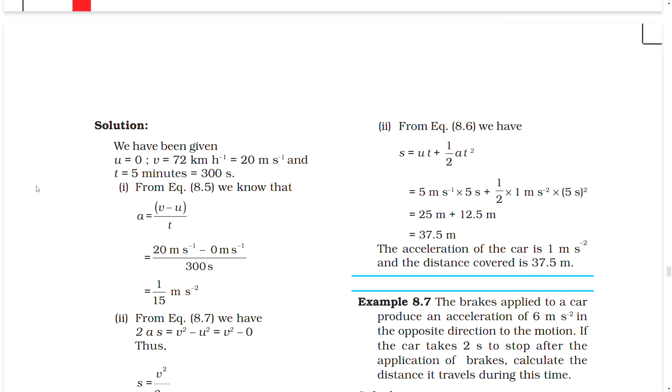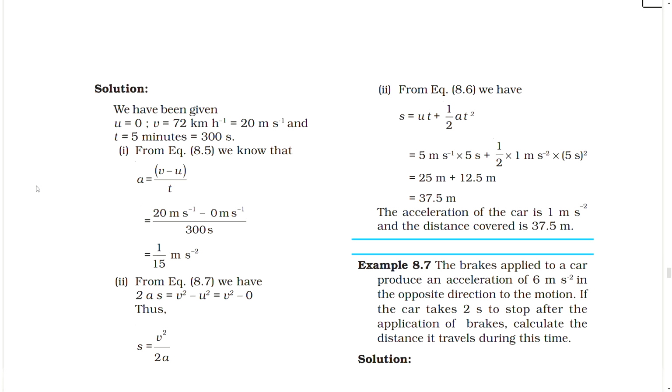2. From the equation we have s equal to ut plus half at square equal to 5 meter per second into 5 second plus half into 1 meter per second square into (5 second) whole square equal to 25 meter plus 12.5 meter equal to 37.5 meter. The acceleration of the car is 1 meter per second square and the distance covered is 37.5 meter.